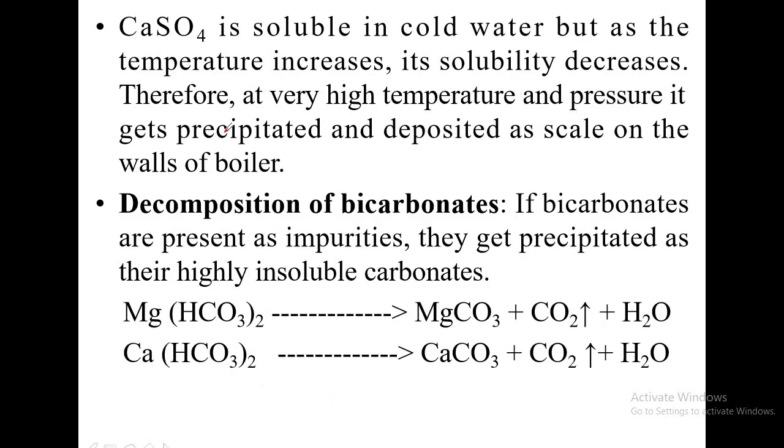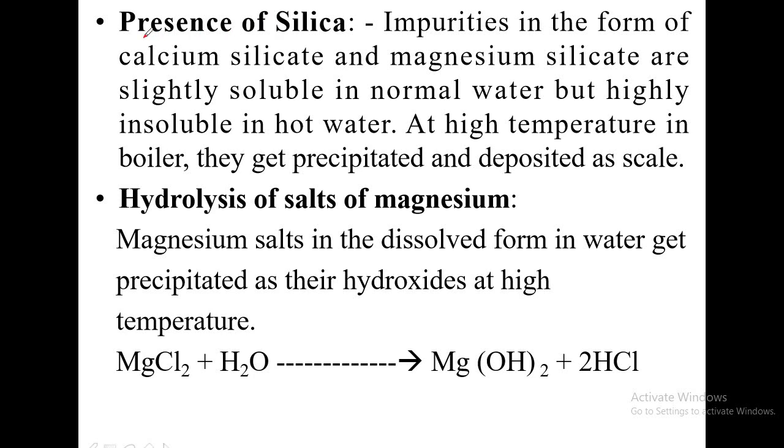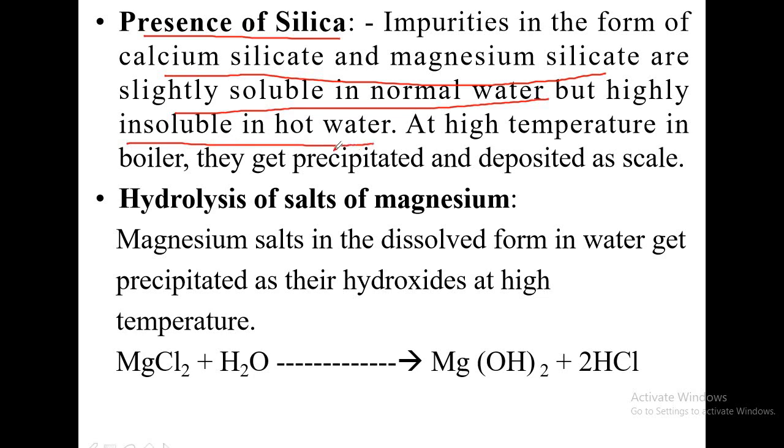Moving on. Presence of silica. Impurities in the form of calcium silicate and magnesium silicate may also be present in water. These silicate impurities are slightly soluble in normal water, but they are highly insoluble in hot water. This point is to be noted. They are soluble in normal water but insoluble in hot water.